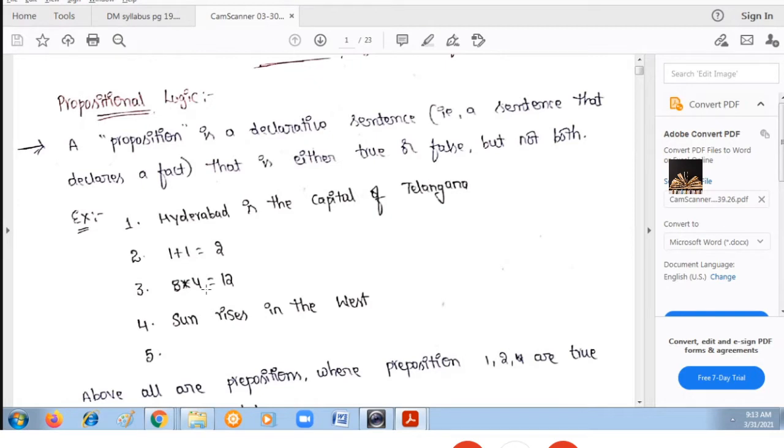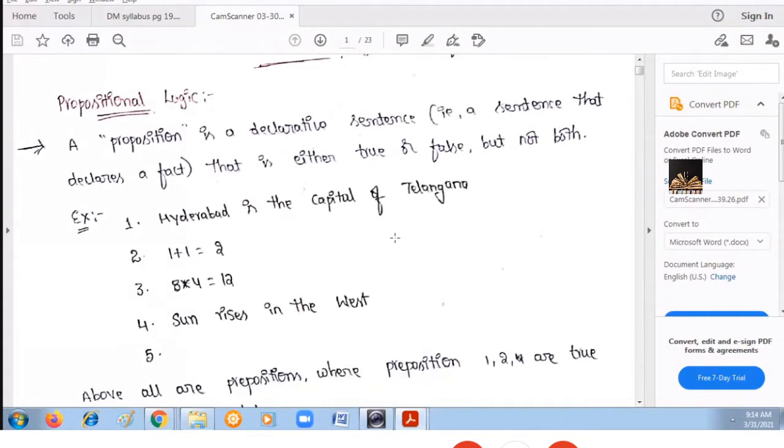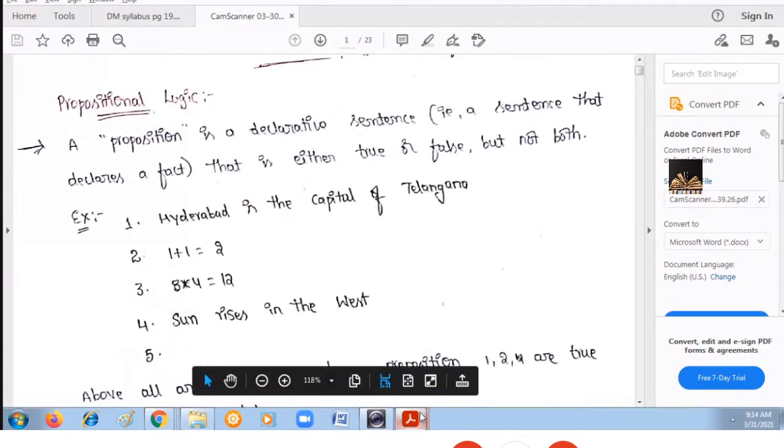Next, 8 fours are 12. Is it true? 8 fours are 12 is not correct. So it is declaring a fact, but the fact is not true. So the result is false. Therefore, a proposition is a declarative statement that can be either true or false. In these examples, the first two cases are facts which are true, but the third case is also declaring some fact, but that is not correct, so it is giving you the false result. Next, the sun rises in the west. Is it true? No. It is declaring a fact which is false. So all these are known as propositions.